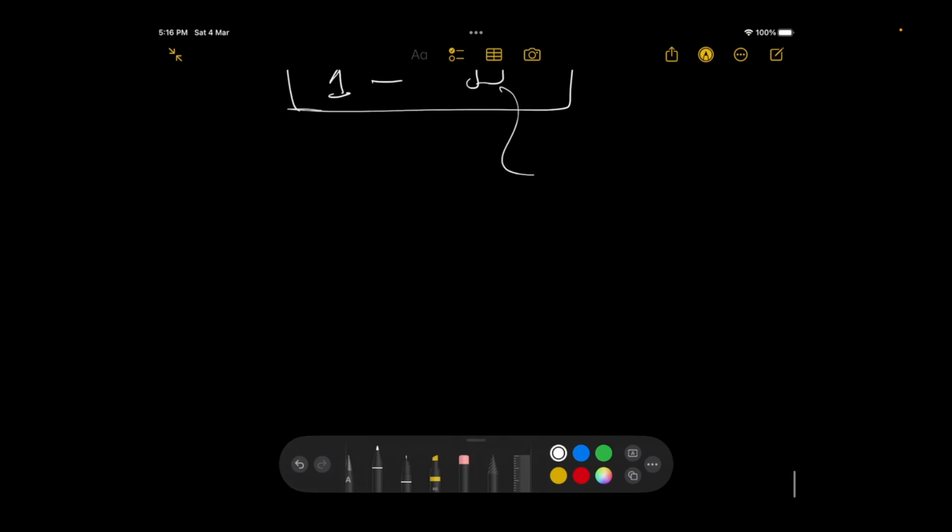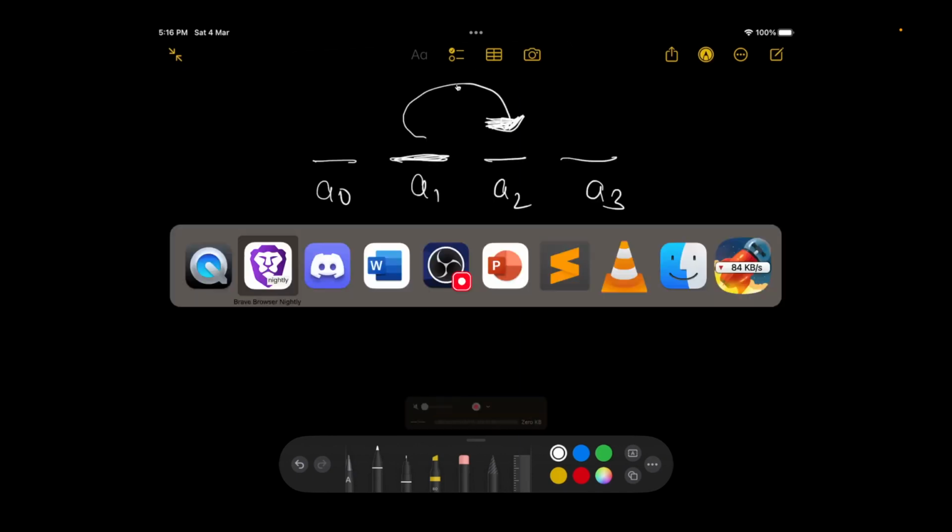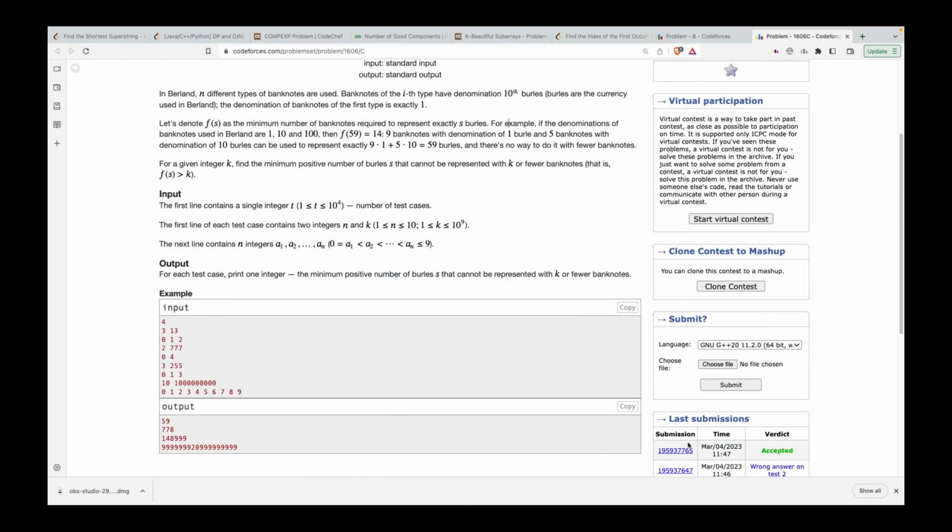Now for every position, like I told you about A0 and A1, for every position Ai, you'll check how many currency notes you need to reach the next position, right? If you have a sufficient number of currency notes, then you can move ahead. If you don't, then you have to print the maximum value that you can make. So the solution over here is,